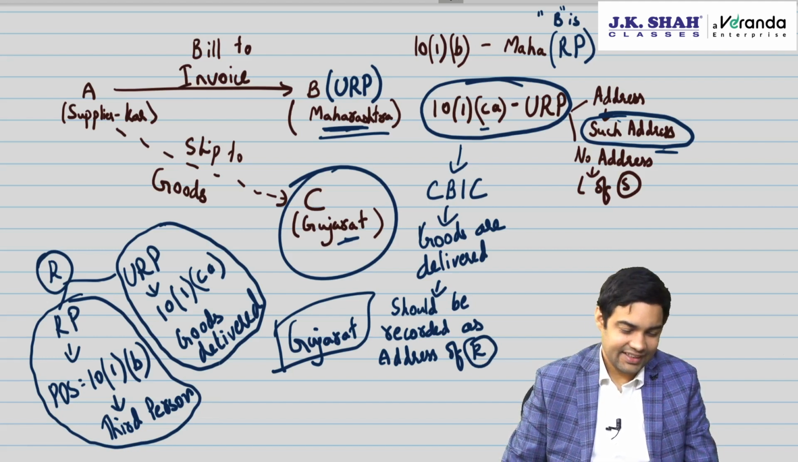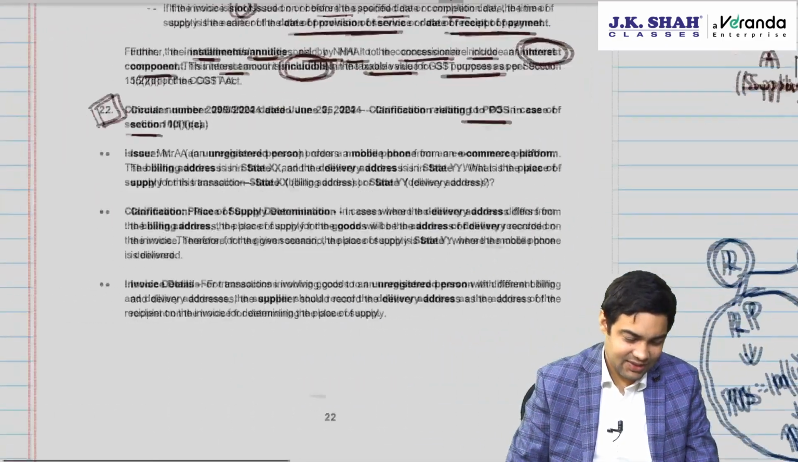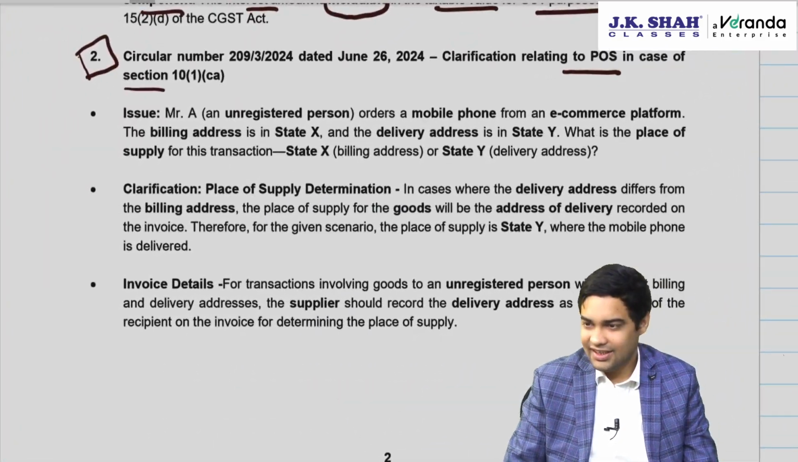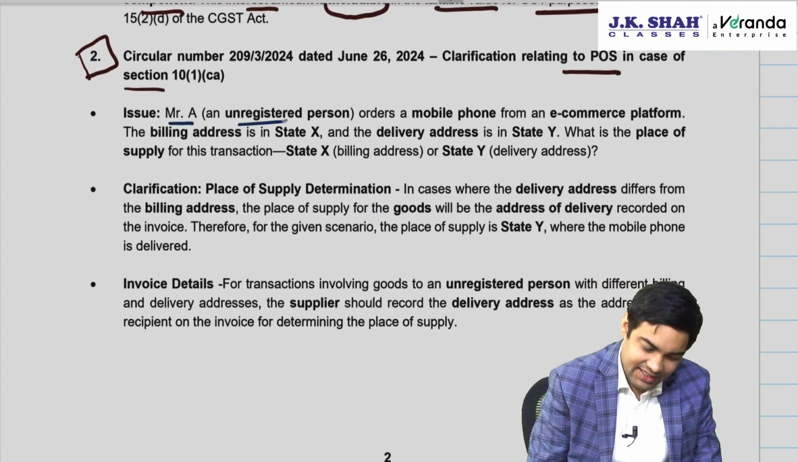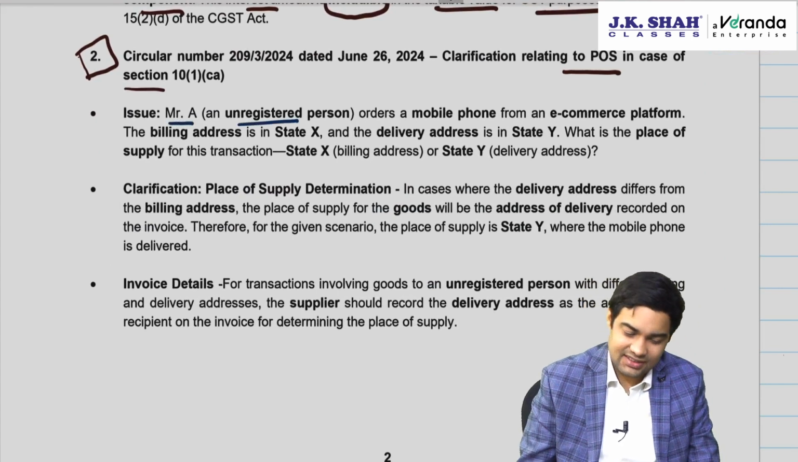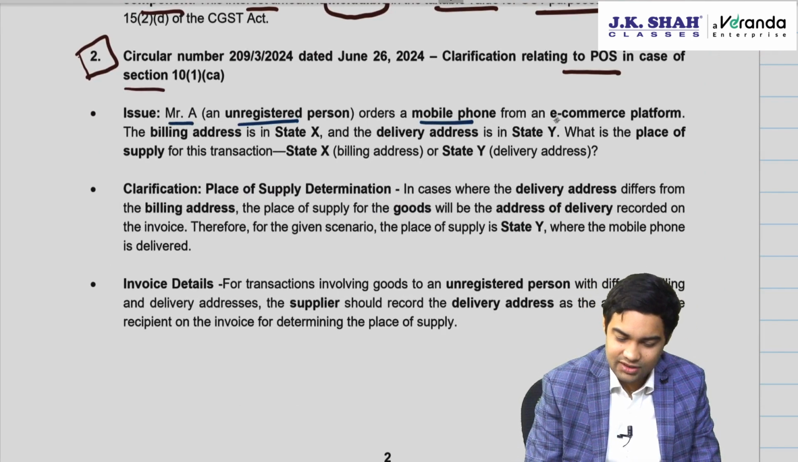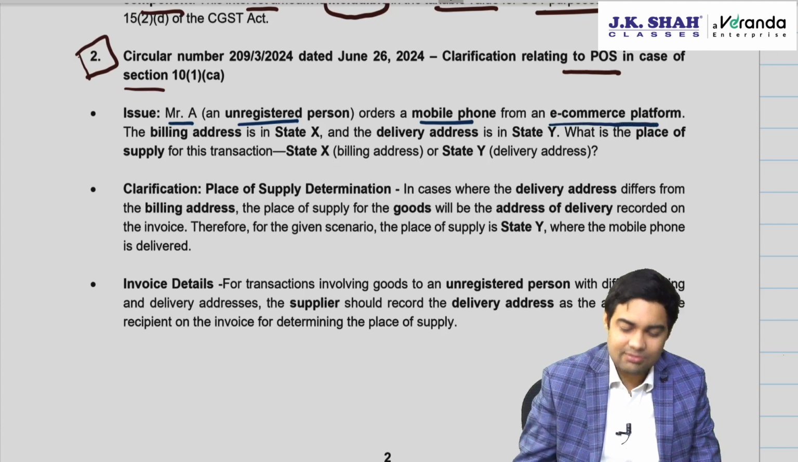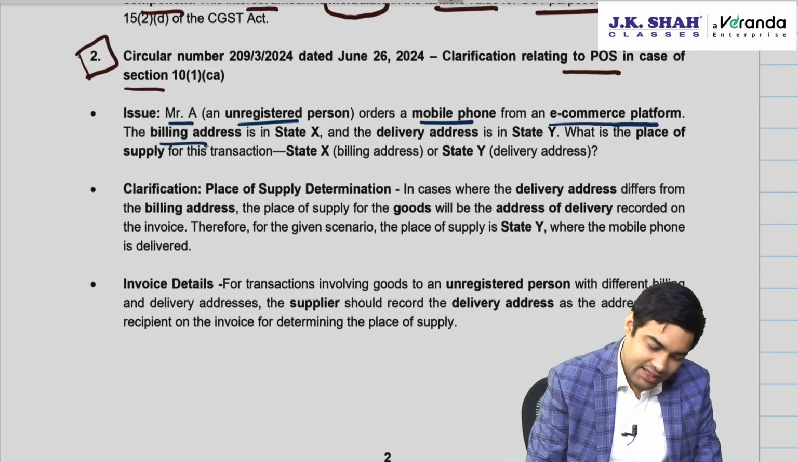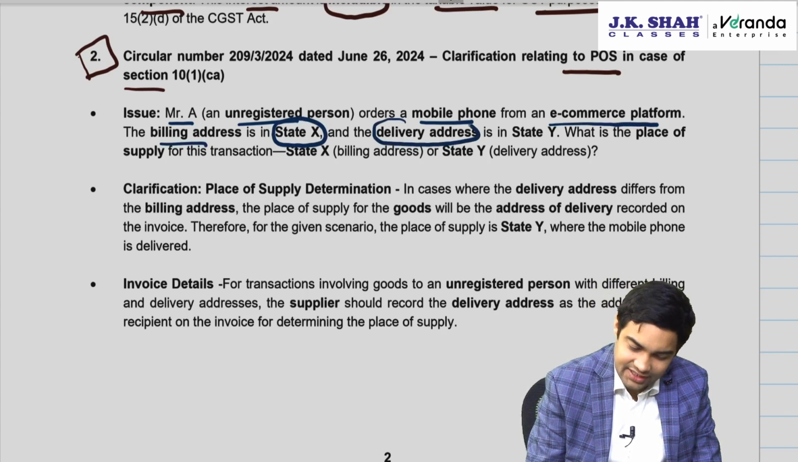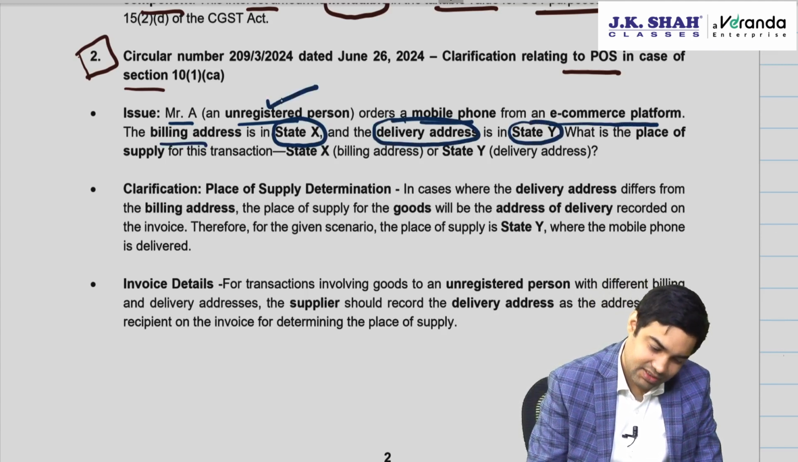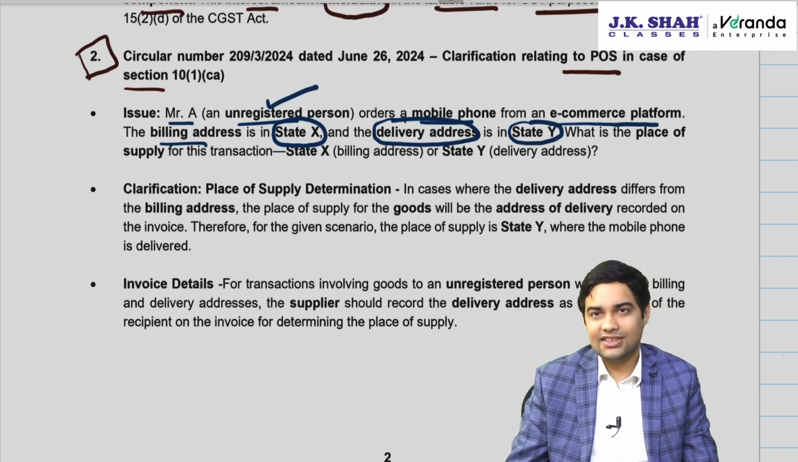Okay. Now let's have a look at the circular. Issue. Mr. A, an unregistered person, orders a mobile phone from an e-commerce platform. The billing address is in state X, while delivery address is state Y. Careful, unregistered person only, because if it was a registered person, you will apply 10(1)(b). 10(1)(ca) does not apply to a registered person.